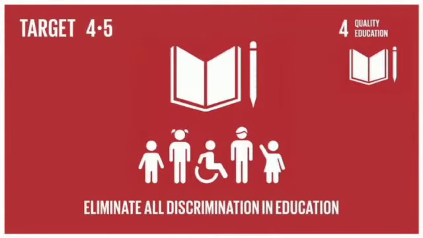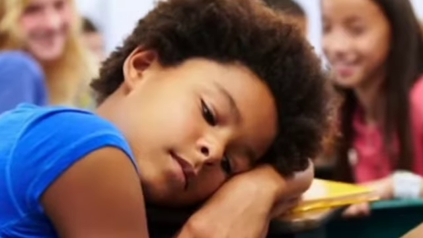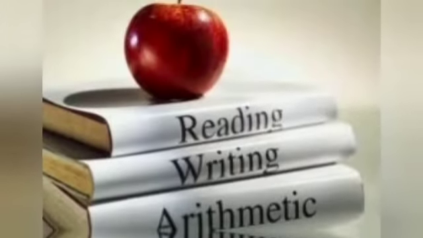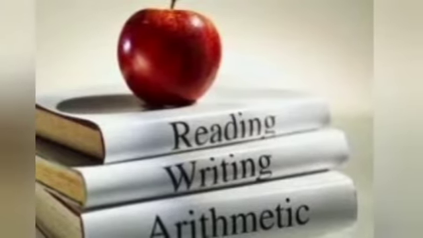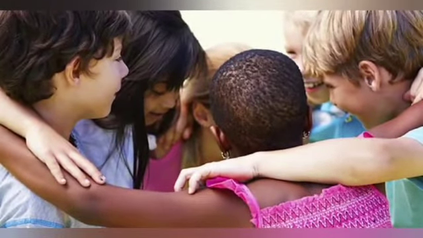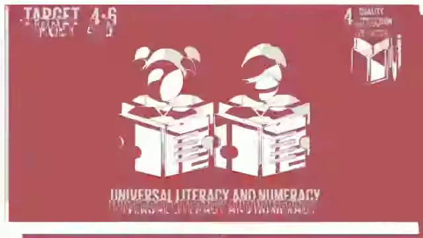Target 4.5 Eliminate all discrimination in education. UN definition: by 2030 eliminate gender disparities in education and ensure equal access to all levels of education and vocational training for the vulnerable, including persons with disabilities, indigenous people, and children.